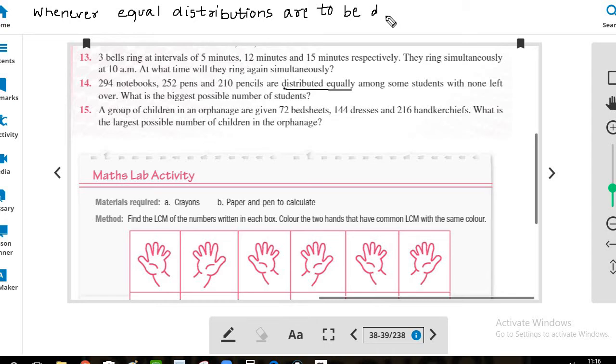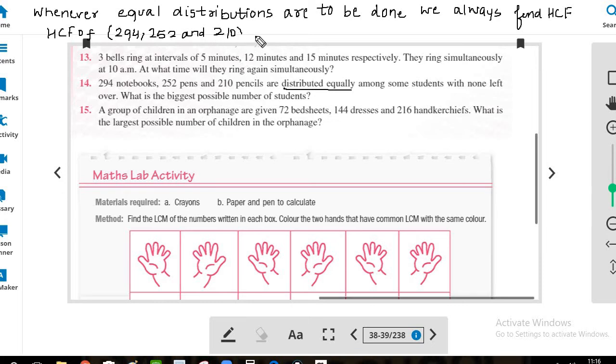we always find HCF. So the highest common factor of 294, 252 and 210 has to be calculated. You can calculate it by any of the methods, the common division method or prime factorization method or the long division method. Solving it by any of the 3 methods will give you the same answer,